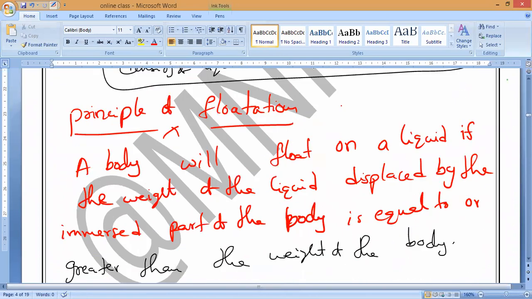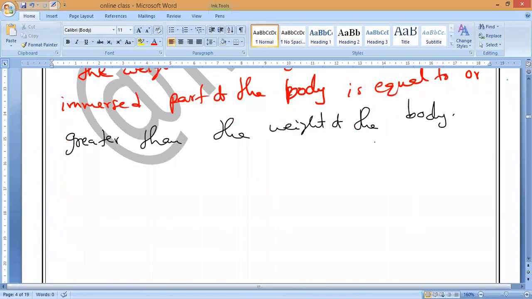That is what we used to call the principle of flotation. This is what you have to remember.